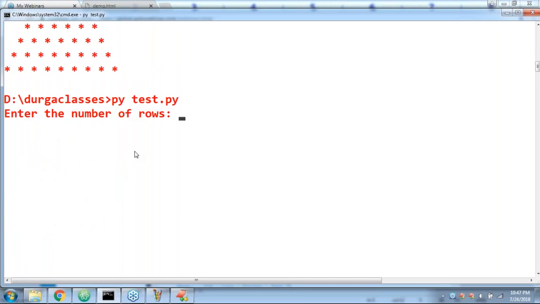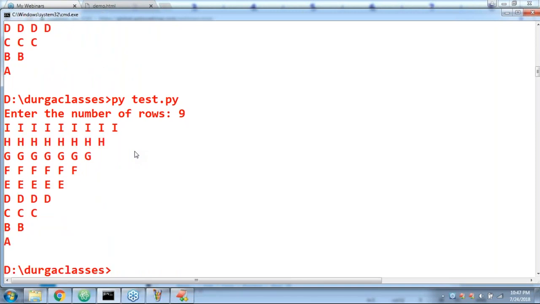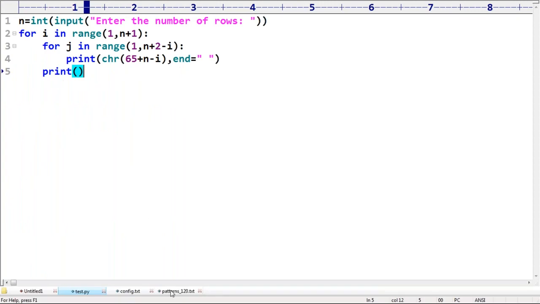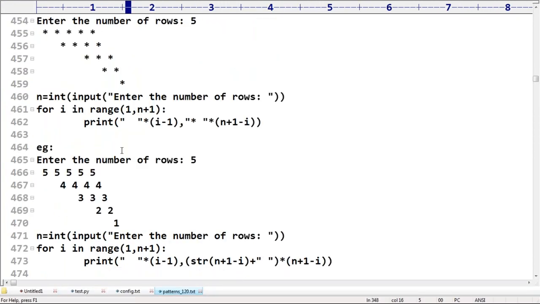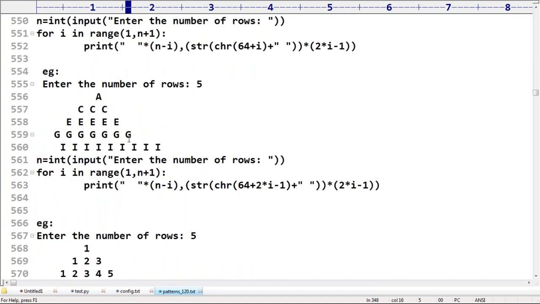Enter number of rows: 5. Then enter number of rows, sir, say 9. Then automatically it prints I, H, and so on. This is one example. This is a pattern kind of thing.